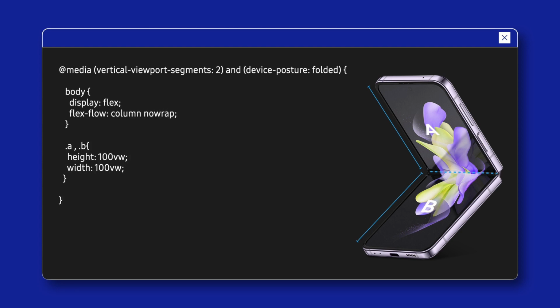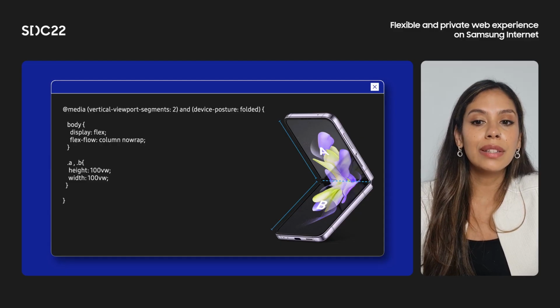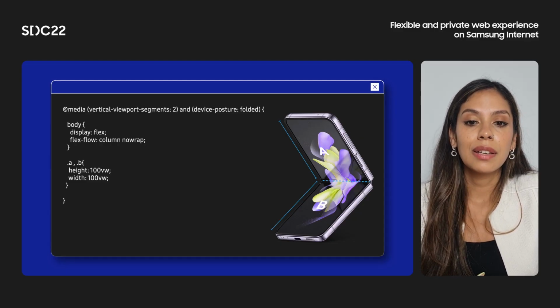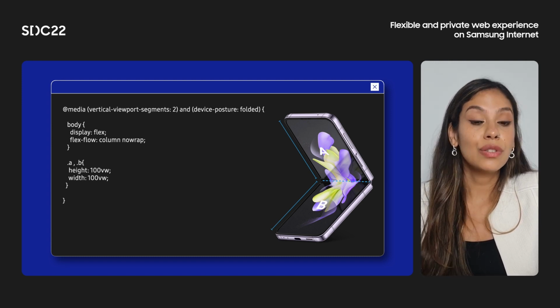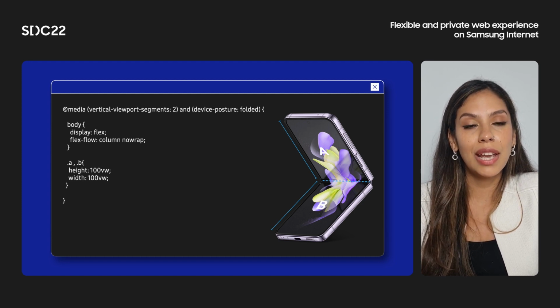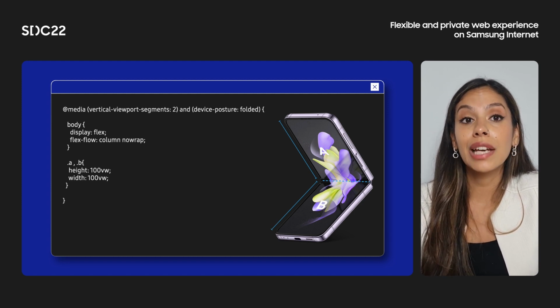With this, we check if the orientation is portrait and also if the hinge that divides the phone is vertical or horizontal. So in this case, because we're using a flip, the hinge will be horizontal. So the orientation in this foldable device will be portrait. And then we use the attribute Device Posture Folded to verify when the posture changes to folded or flex mode.